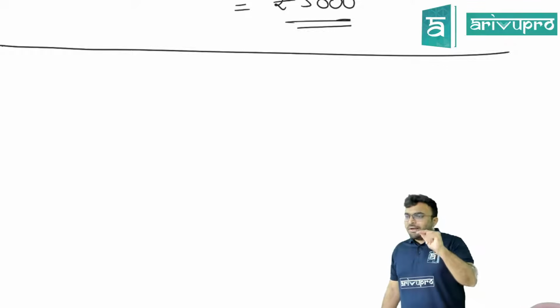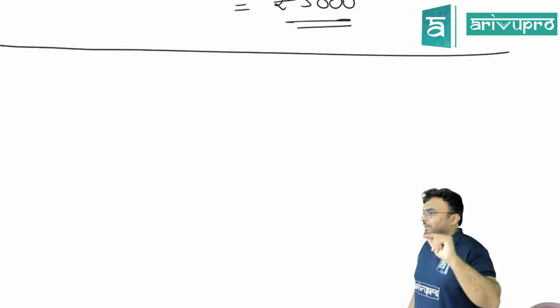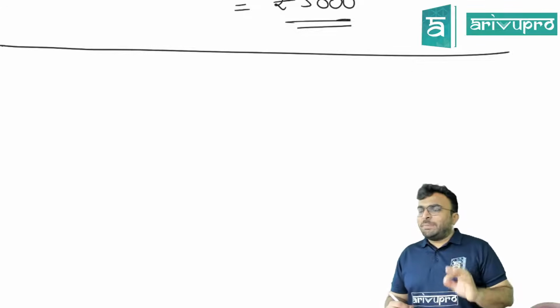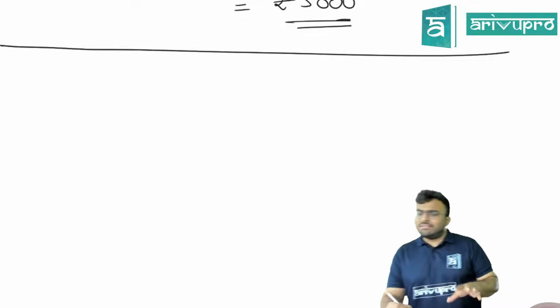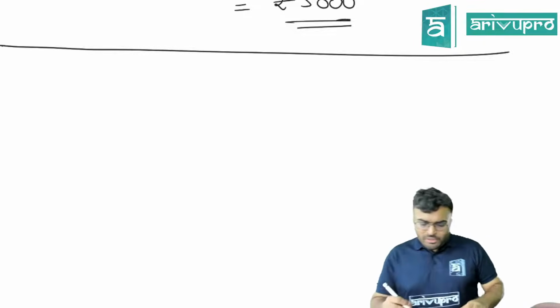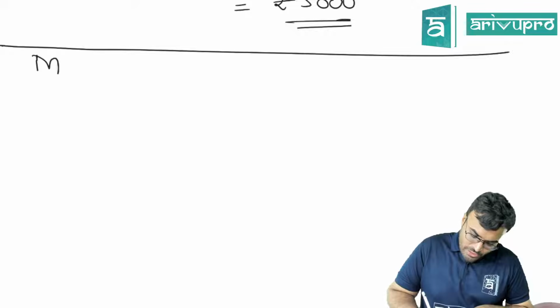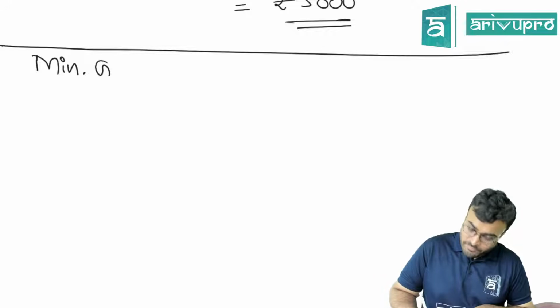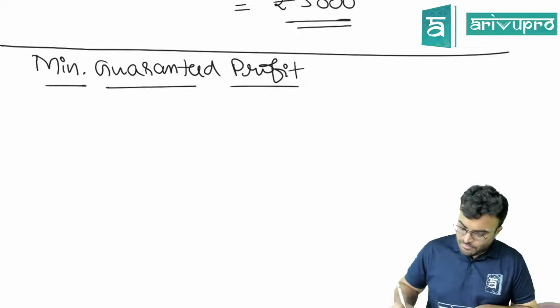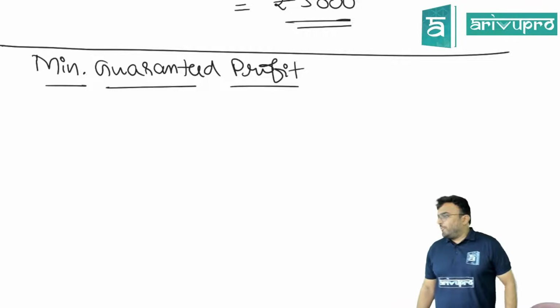Yes, last part of this chapter. I mean this unit, not chapter. Okay, this unit, last part, which we have to discuss. Then we'll start solving problems based on this unit. Okay, this is a concept called minimum guaranteed profit.